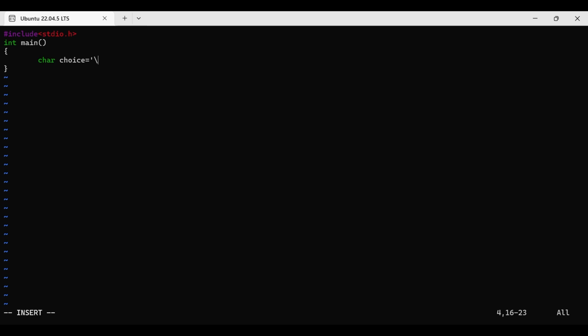For this, as of now, I am initializing with a null character. Simply printf, every time you have to ask, enter the choice. Guys, you know control statements, all these.